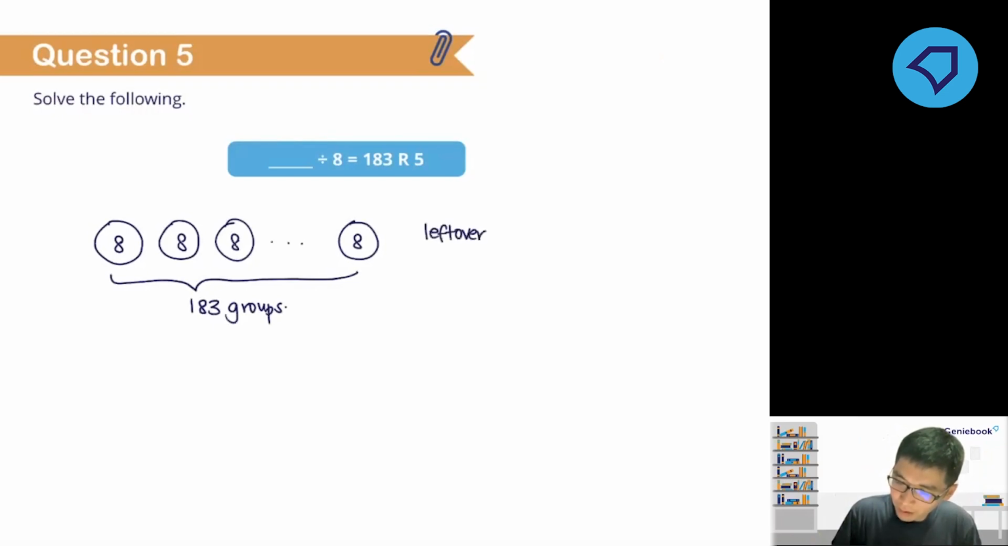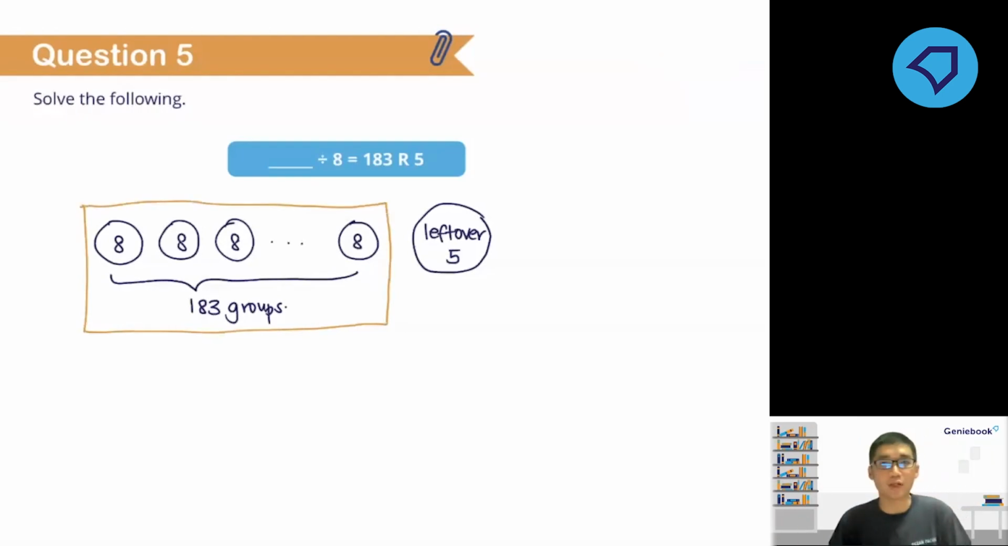Okay, which is my remainder. I have 5 left over. So how do I know what is the original number that I have at first? First thing you need to do is, let's find out how many are there in these 183 groups. So I will take 183 multiplied by 8, right? Because I have 183 groups of 8. So 183 multiplied by 8.